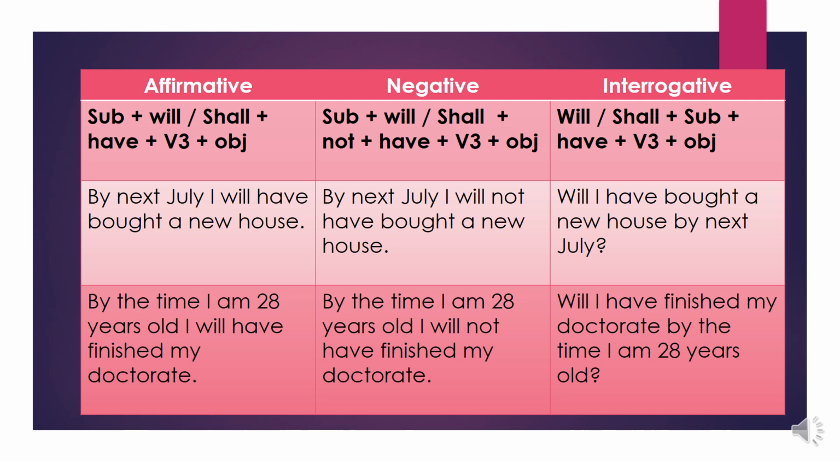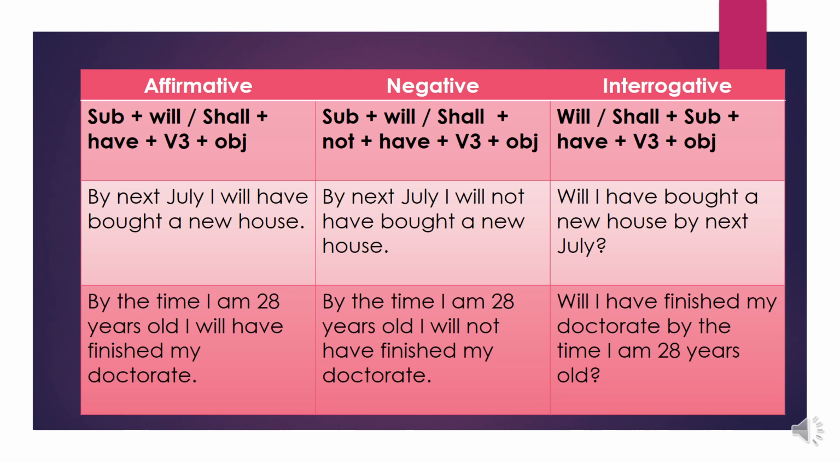Let's see how to frame affirmative, negative, and interrogative sentences in future perfect tense. For framing an affirmative sentence, we follow the structure subject plus will or shall plus have plus V3 plus object. By next July, I will have bought a new house. Here V3 is bought. What is the V1? Buy, bought. Let's see another example. By the time I am 28 years old, I will have finished my doctorate. Here V3 is finished.